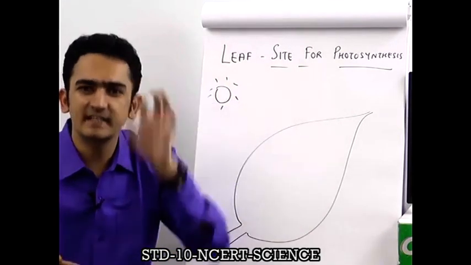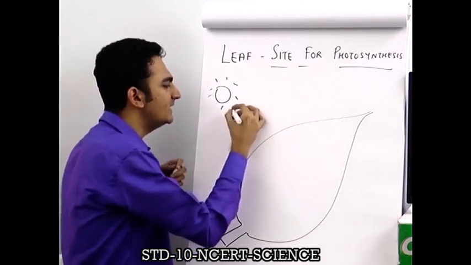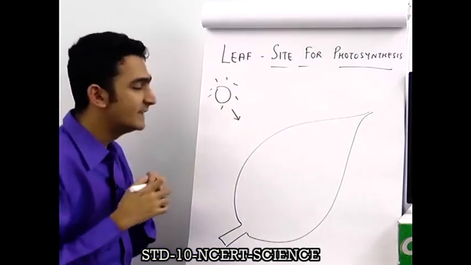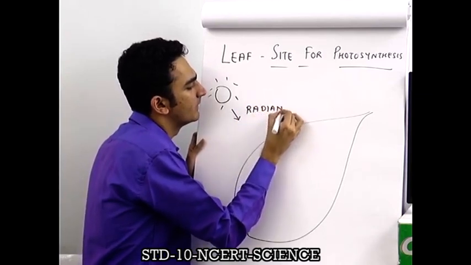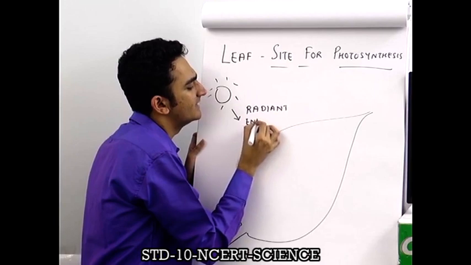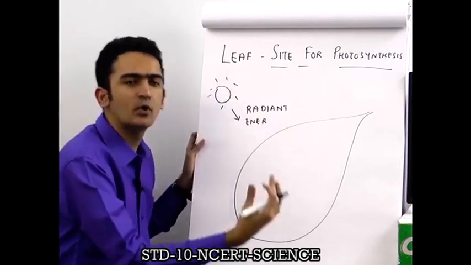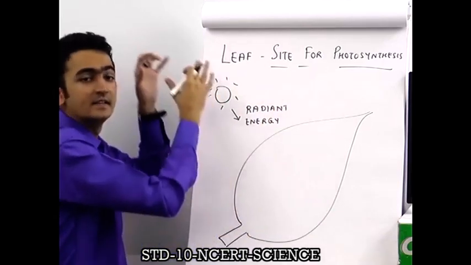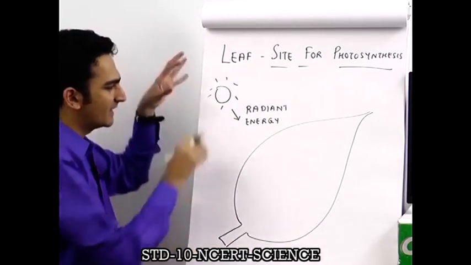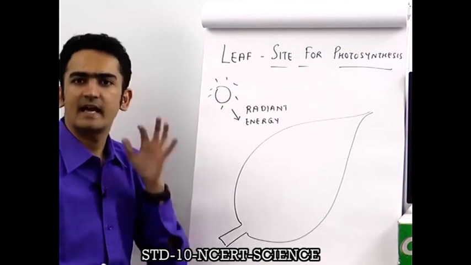Sun gives sun rays. So when the sun gives its sun rays, it is called radiant energy, क्योंकि वो rays के फॉर्म में है. So this radiant energy is always falling on the plant in the daytime. तो first raw material हमेशा लीफ के ऊपर गिर रहा है daytime में.